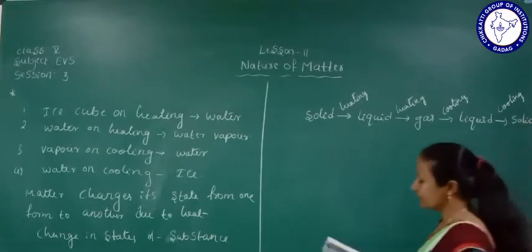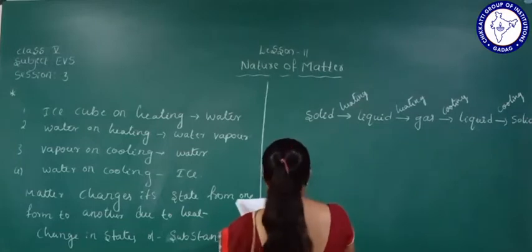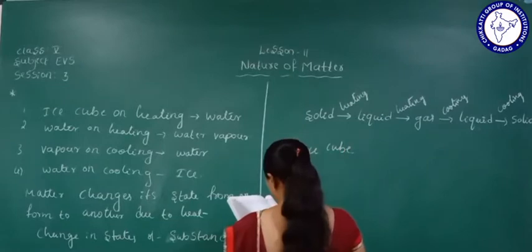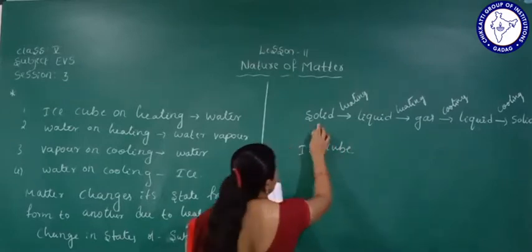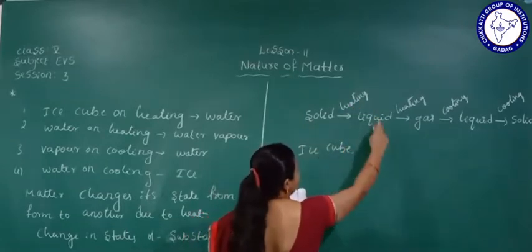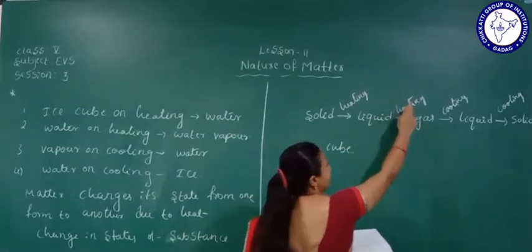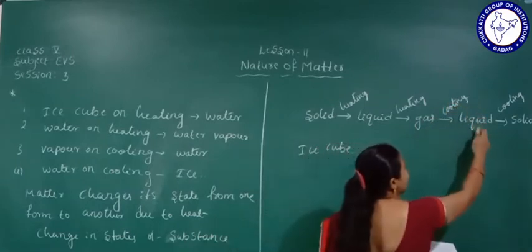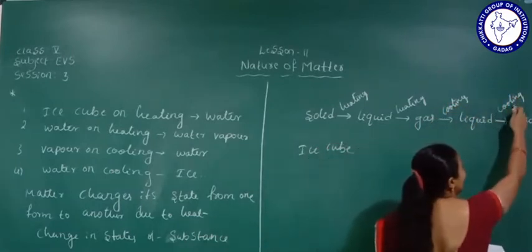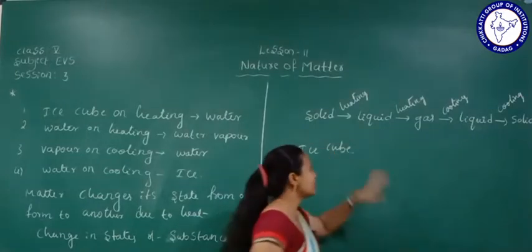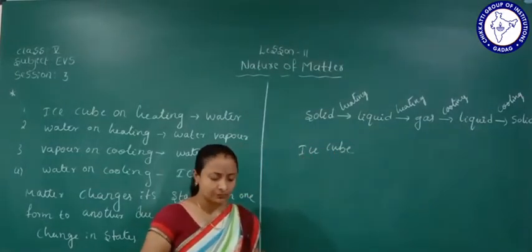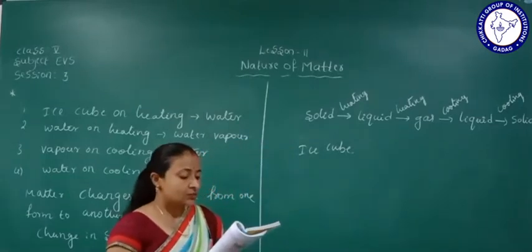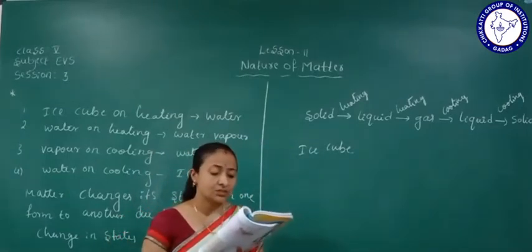So what can be given as an example for this one? An ice cube. When it is solid, we heat it and it turns into liquid form. Again we heat it, and it is in a gas form. Again we can cool it, it comes into a liquid form, and again we cool it, it comes into a solid form, the same ice cube. Understood? Yes. So this is what we are going to study: changes in substances, the state of substances.